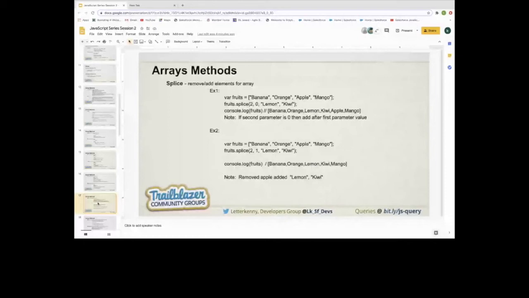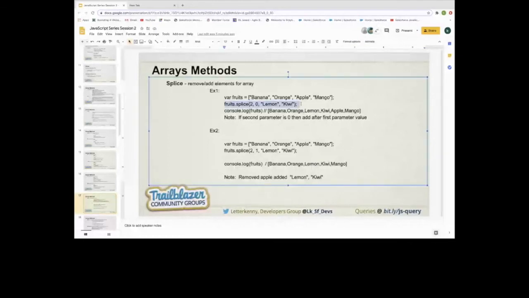But in the case of splice, it is just adding and removing elements in the array. If we are talking about the syntax, we pass array dot splice, then from which index we need to add or remove, how many elements, and which elements we need to add or remove.